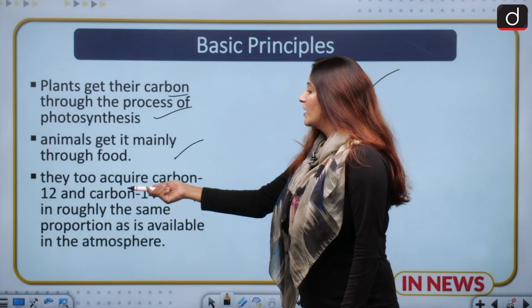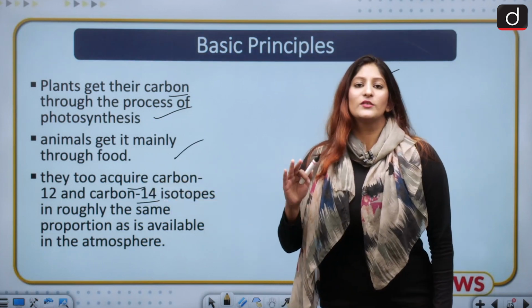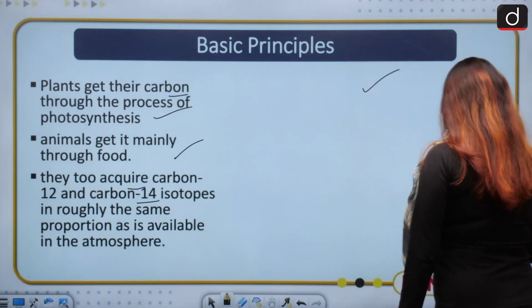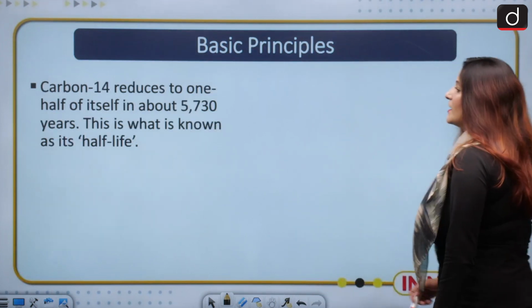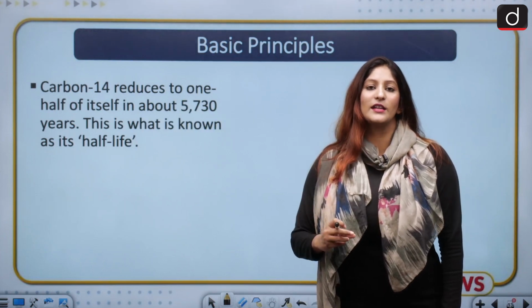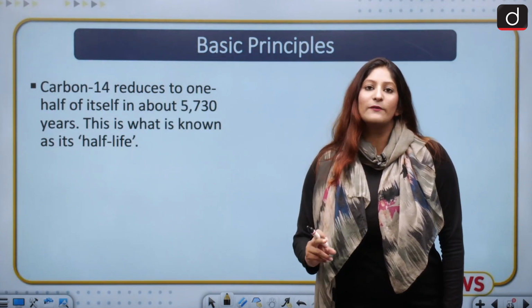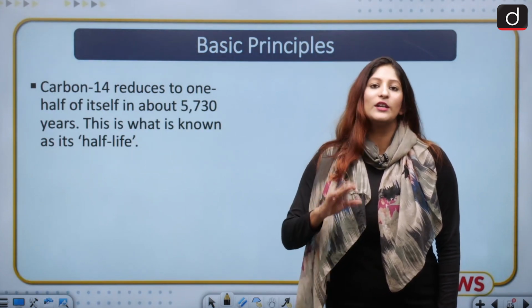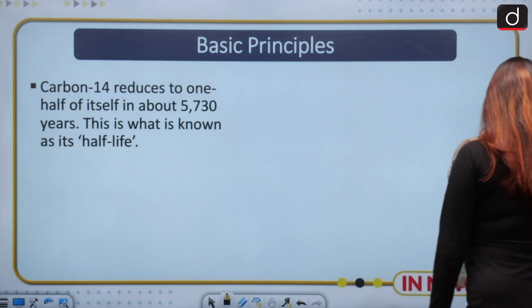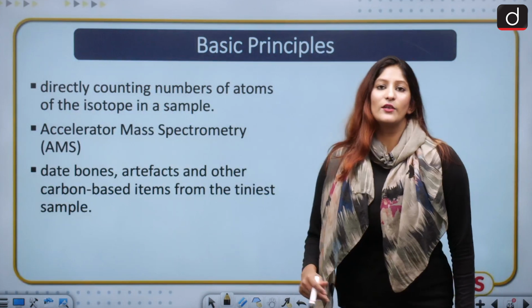Animals acquire C12 and C14 isotopes through food and the atmosphere while they are living. Once they die, the accumulation stops, and that is how we are able to get their age through the radiocarbon process. If we look at C14, it is radioactive in nature, while C12 is stable in nature. Remember that. Moving ahead, let us talk about other things that we have to understand over here.